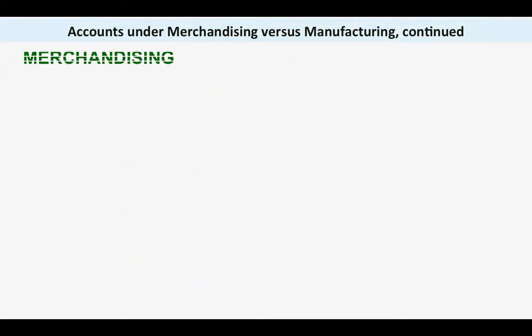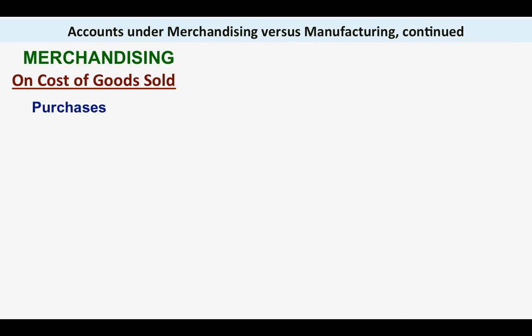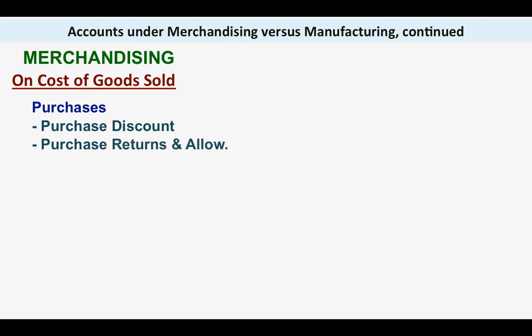Okay. Now, class, we are going to present now the difference of merchandising in relation to cost of goods sold. So sa merchandising, ang cost of goods sold natin na pinag-aralan natin, it will be purchases, then we will have to deduct the purchase discount, then deduct purchase returns and allowances plus freight in.